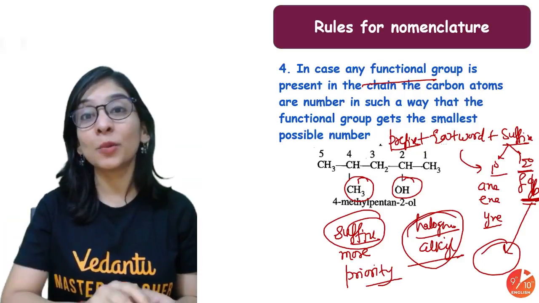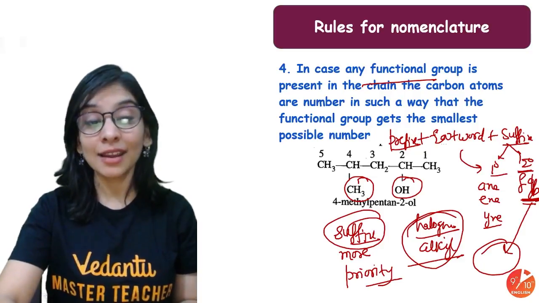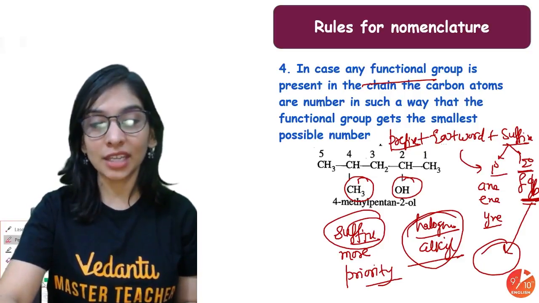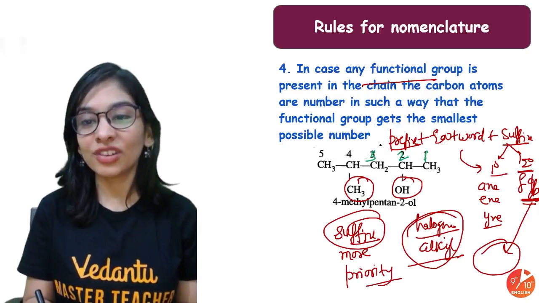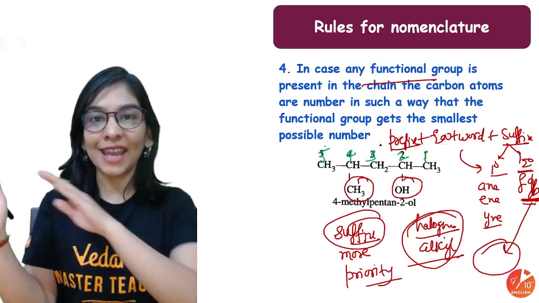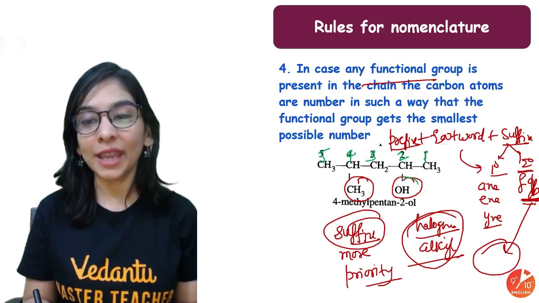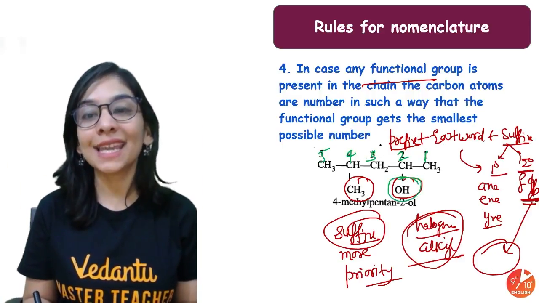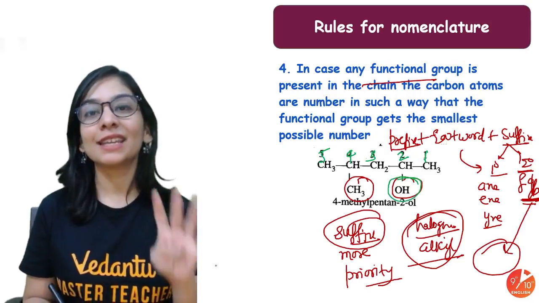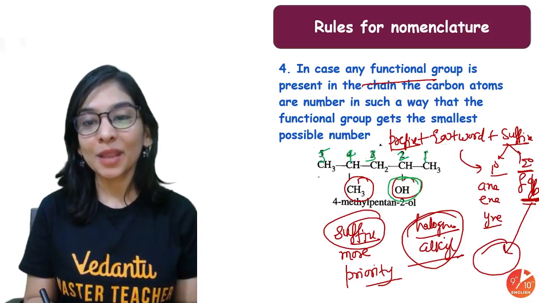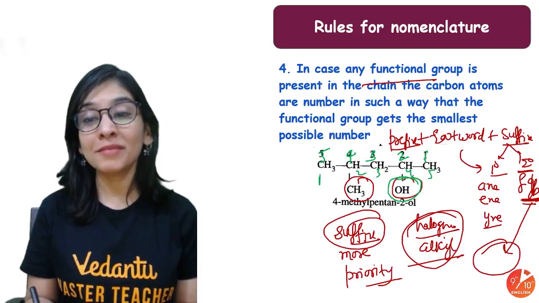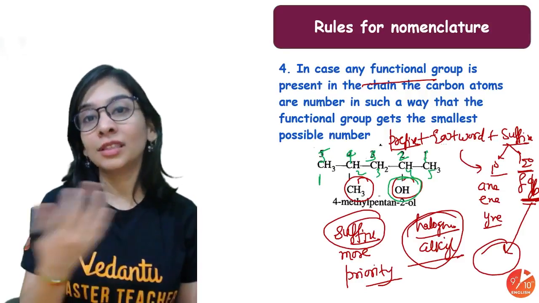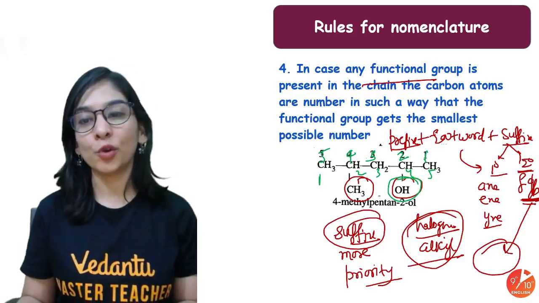So nomenclature will be from which to which side? Right to left side, okay? Right to left side. It's like 1, 2, 3, 4, 5. Right to left side, because in that way my OH group is getting second number and my CH3 is getting fourth number of carbon. But on this side, 1, 2, 3, 4, 5: 2 on methyl, 4 on alcohol. That's not the right way. Suffix should get more priority.